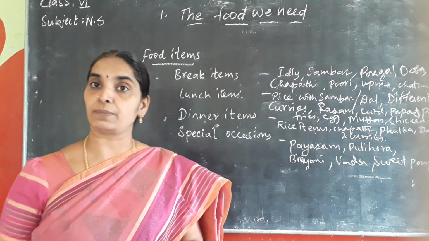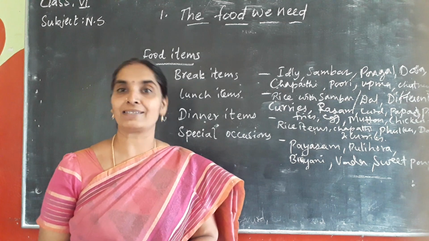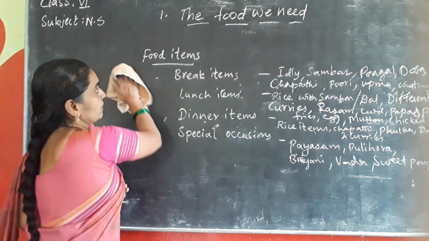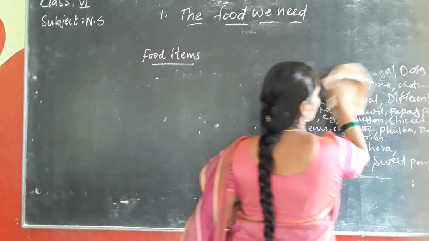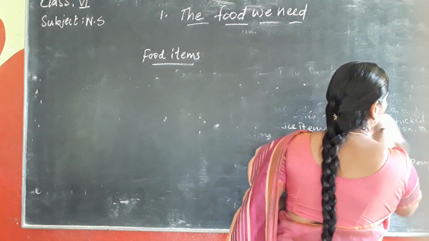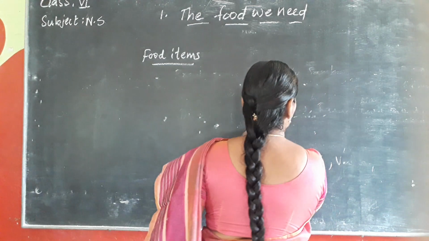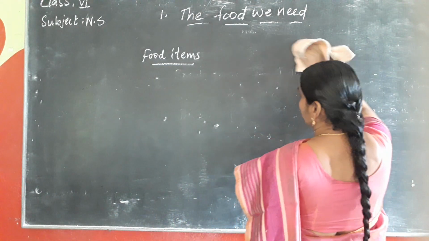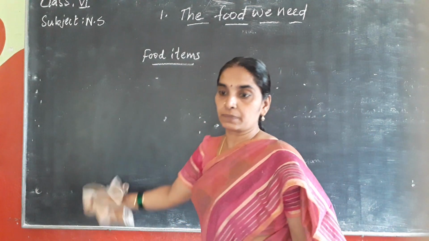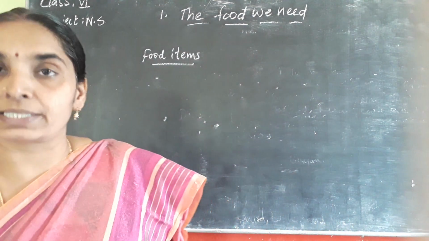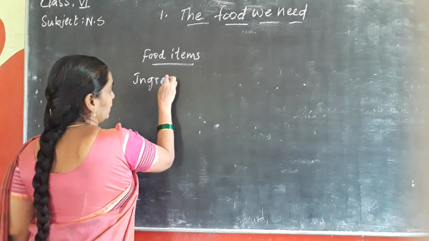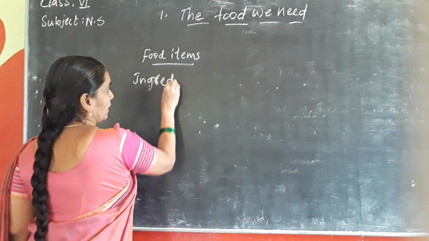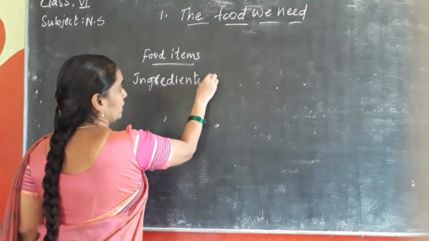The food items mainly come from plants and animals. What are the plants and animals? So different food items, that is the ingredients we say, or the substances that are required to prepare these food items, are called ingredients. Now we'll see what ingredients are.